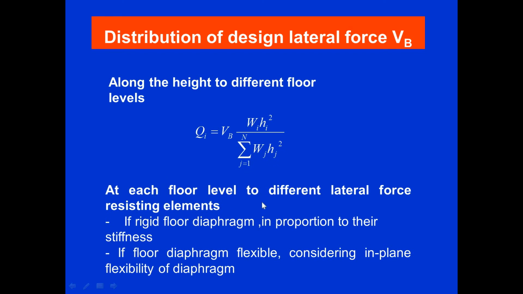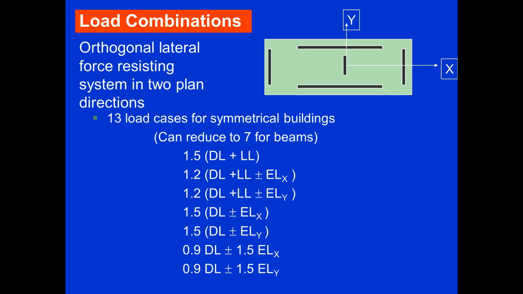At each floor level, the force is distributed to the different lateral force resisting elements in proportion to their stiffness if a rigid floor diaphragm is there, and if the floor diaphragm is flexible, then consider in-plane flexible diaphragm. These are all formulas we will use in our calculation part in our next chapter, that is chapter number 4. Then next is the load combination which is available.